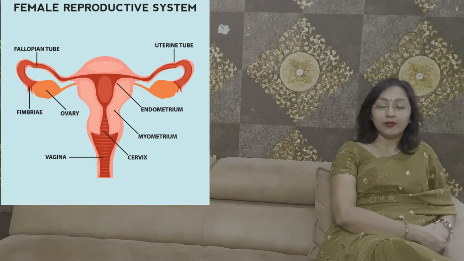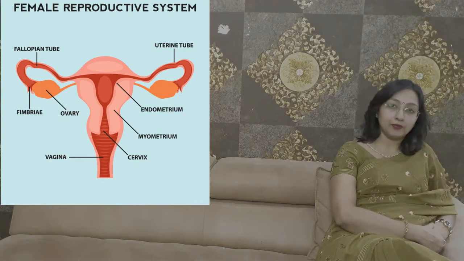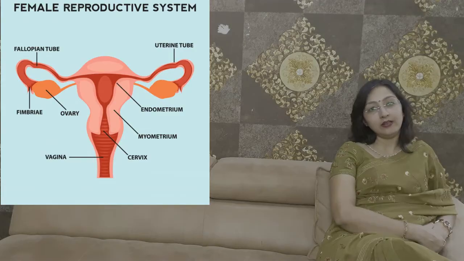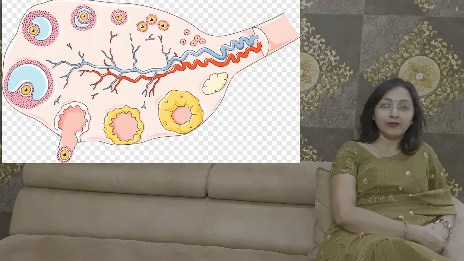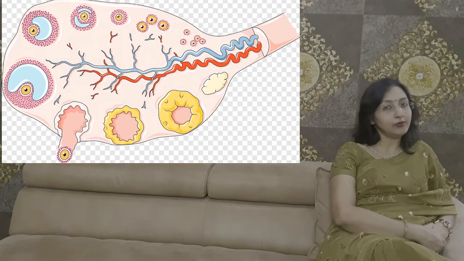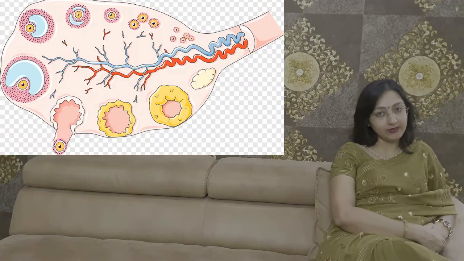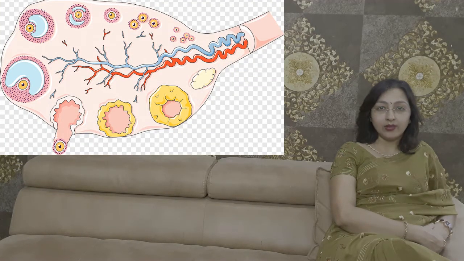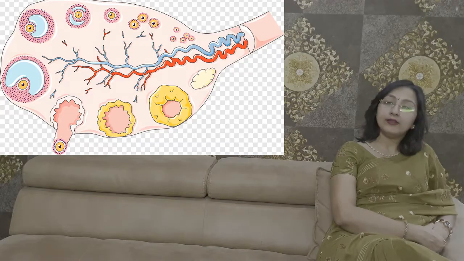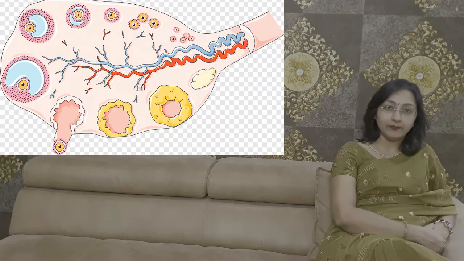So basically, for pregnancy to occur, there should be availability of sperm, egg, and an ideal environment of the uterus. Coming first to the egg, every month in the ovaries, multiple follicles grow. Usually 5 to 7 follicles grow in every cycle. Out of these follicles, one follicle significantly increases in size, which we call the dominant follicle.